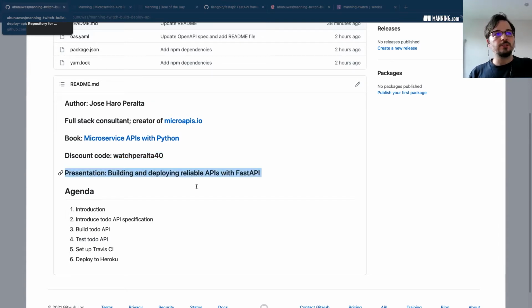So I'm going to show you a workflow that you can use to make sure that you deliver successful API integrations. And what I mean by this is that when we build an API, we build it for other people to consume. So if you think of an API as a product, it's just a type of interface to a service, and it's just like a website. It has an interface.